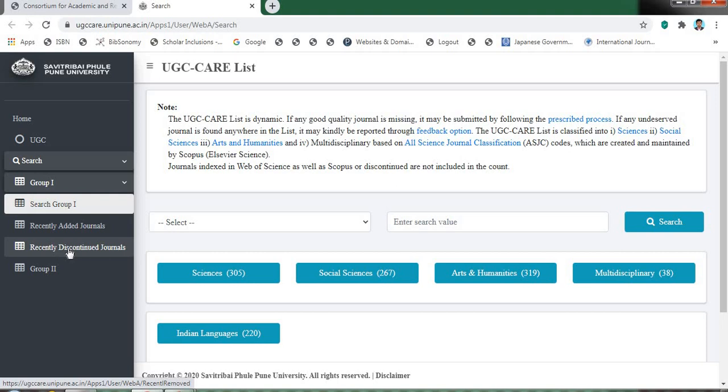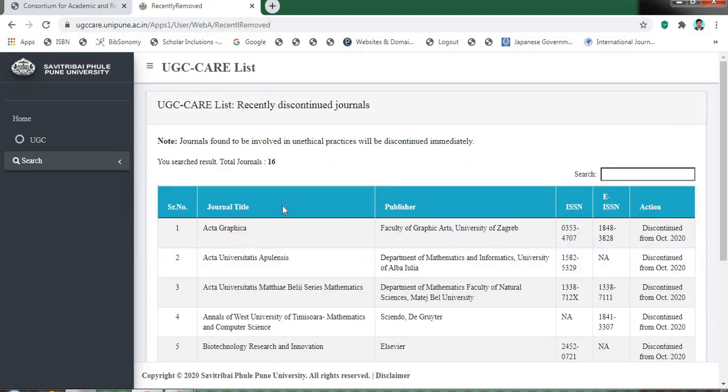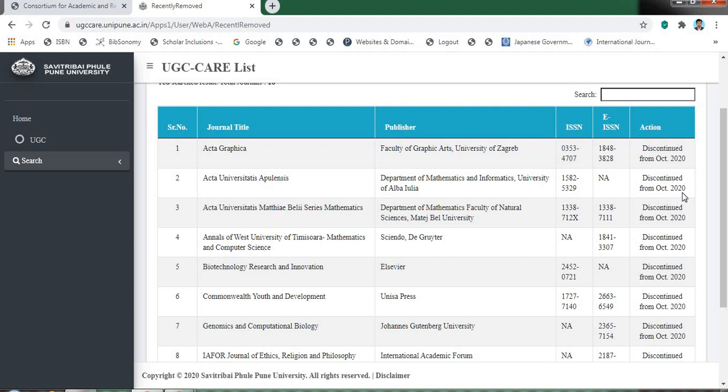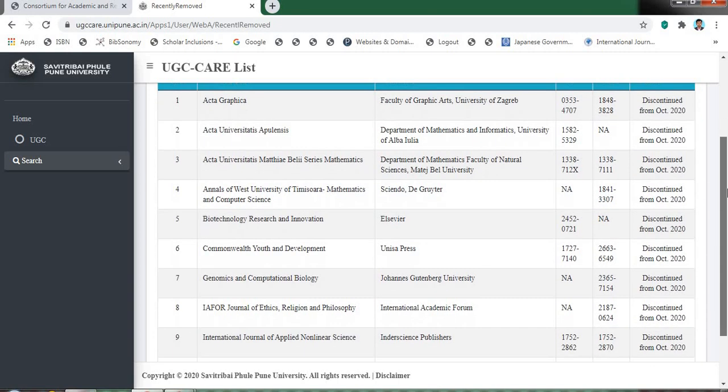Just click recently discontinued journals. Here you can find 16 journals. So UGC has removed 16 journals from UGC CARE list group 1 as on 1st October 2020. Here you can find discontinued from October 2020. So these 16 journals are not part of UGC CARE list group 1 as on 1st October 2020. You can find the journals here.